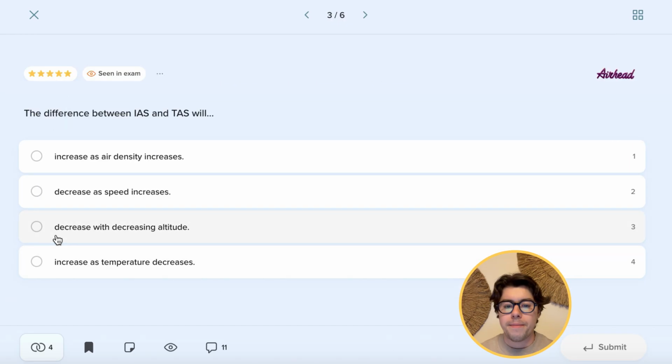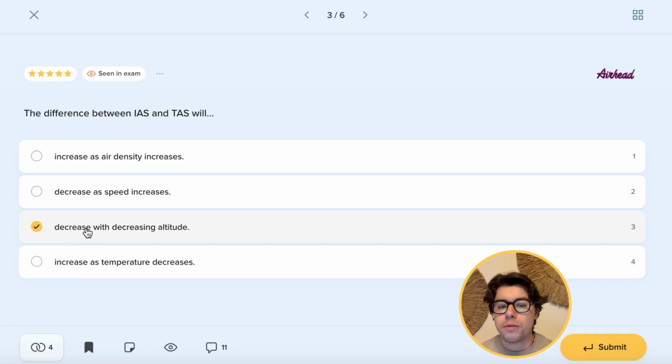For question number 3 now. The difference between our indicated airspeed and true airspeed will. So now this is a classic question which we can very simply answer using the eat chicken tikka masala mnemonic, meaning what happens with different airspeeds as we climb or descend. So if you are climbing with constant indicated airspeed, then of course your true airspeed will continue to increase. So the difference between the two increases with altitude. So there it is, the answer very quickly for that question.